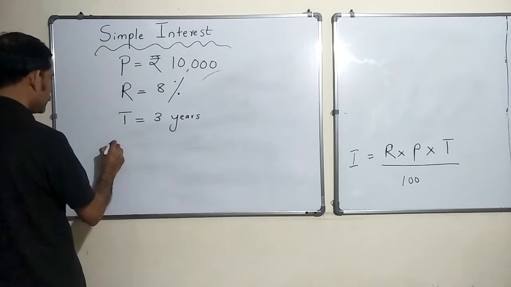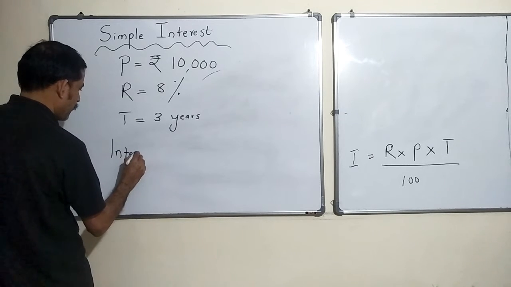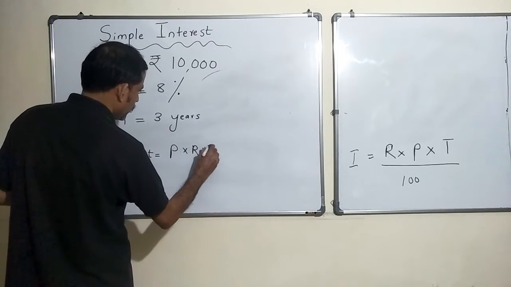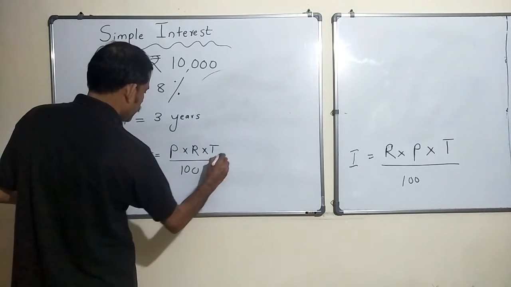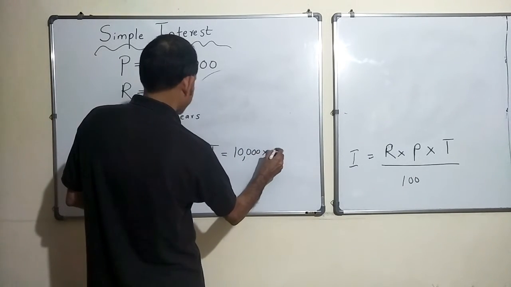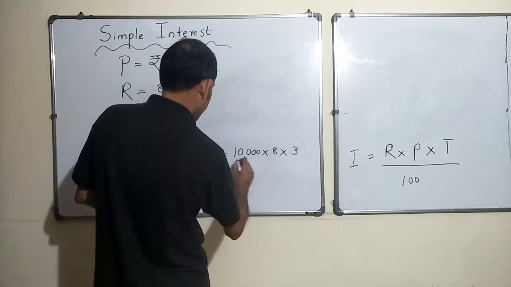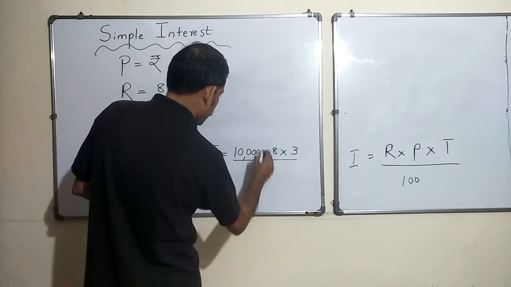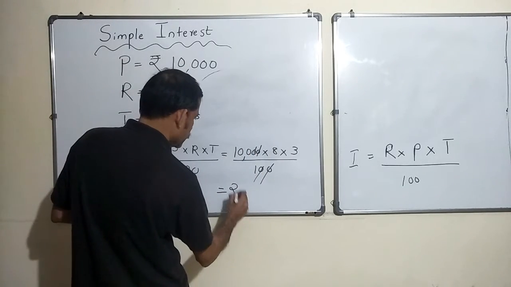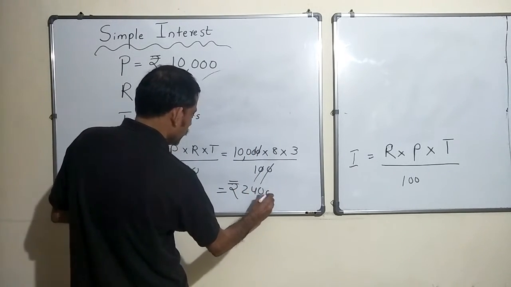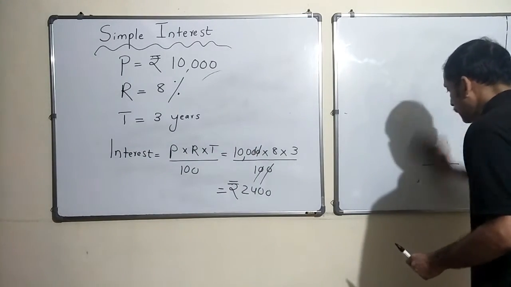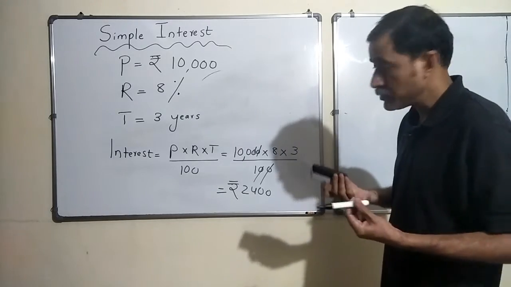So interest is equal to P into R into T by 100, where P is 10,000, R is 8 and T is 3, by 100, which is 100 into 8 into 3, that is rupees 2400. So this is the interest I will get at the end of 3 years, and the amount I will get back is my original principal also, I should get, no.